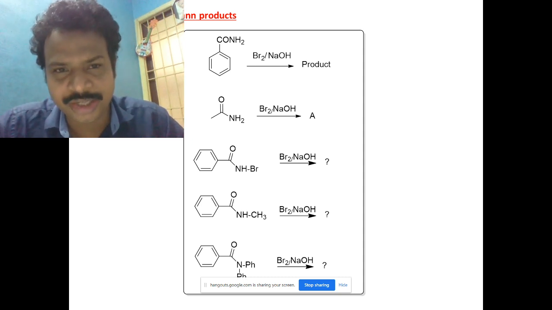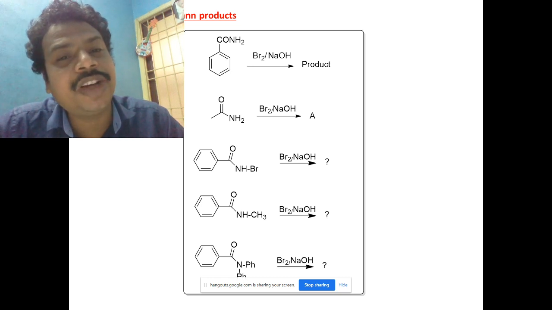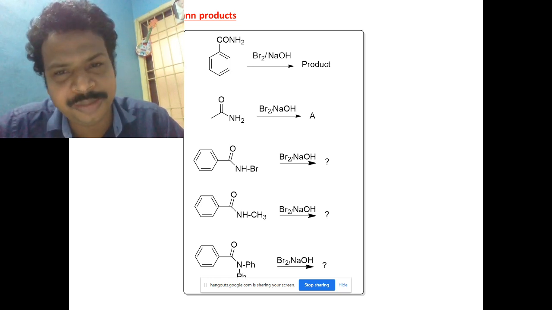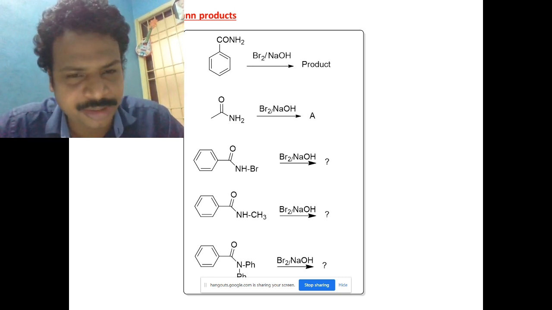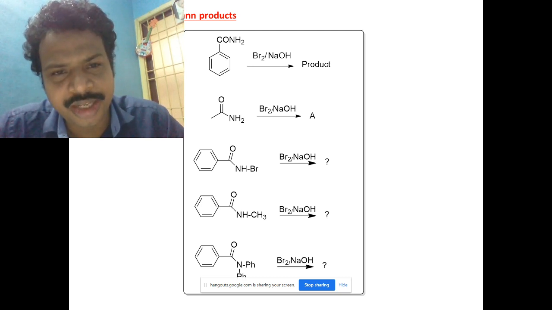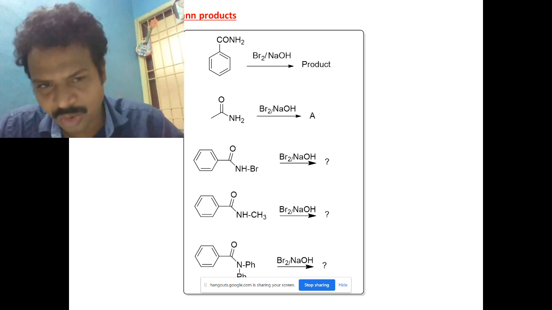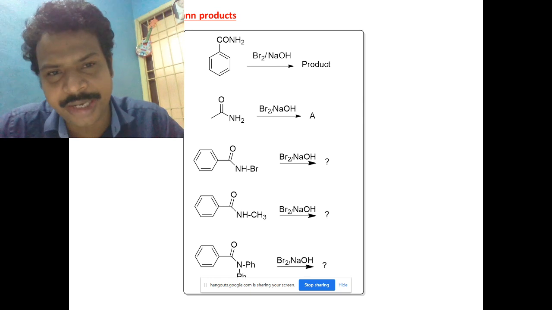Okay. So now please write the first product mechanism. First one, write the mechanism clearly. Yes, sir. Write the mechanism. What is the name of the starting material compound?